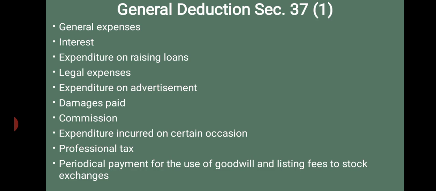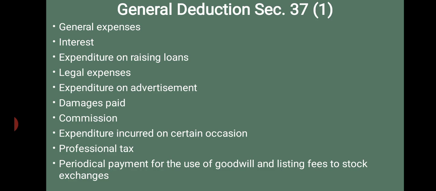The next, professional tax. We discussed in salary what is meant by professional tax. It is a tax levied by the municipal authority on the salaried class. In business also there are some municipal taxes which are allowed as a deduction. It is shown on the debit side of the profit and loss account.